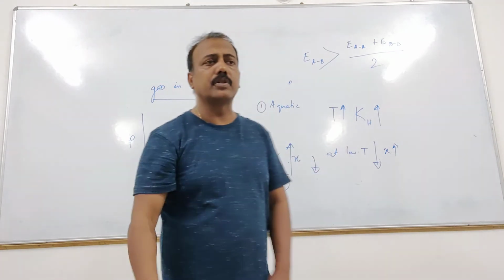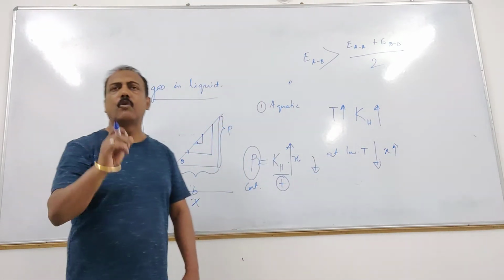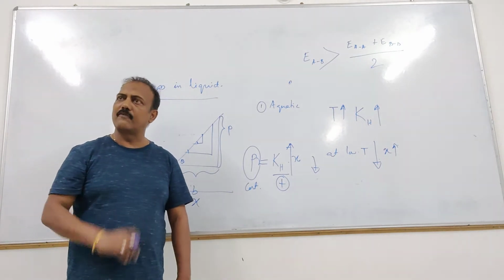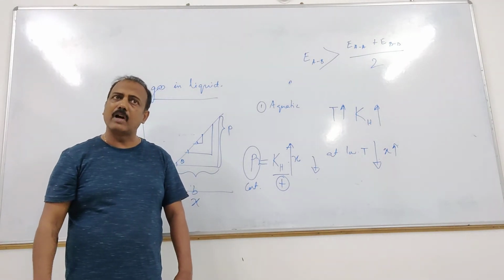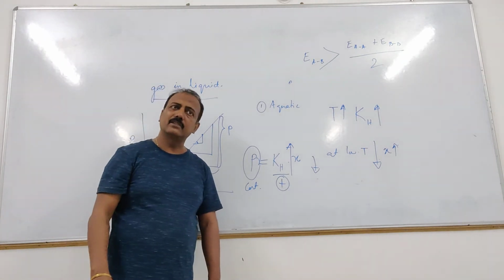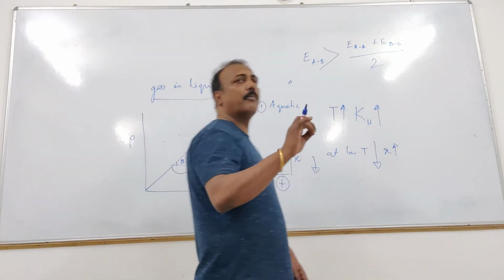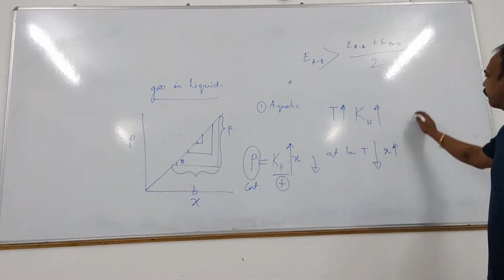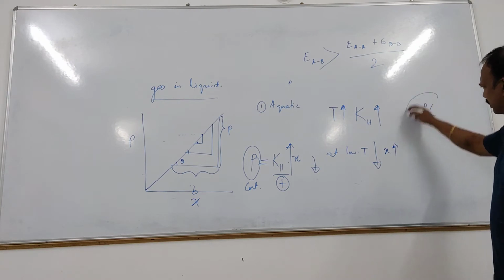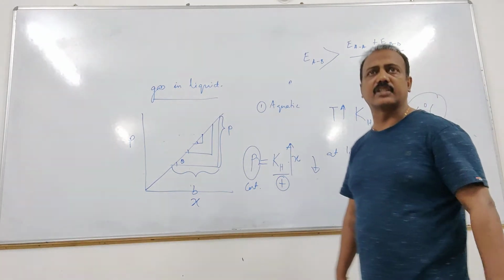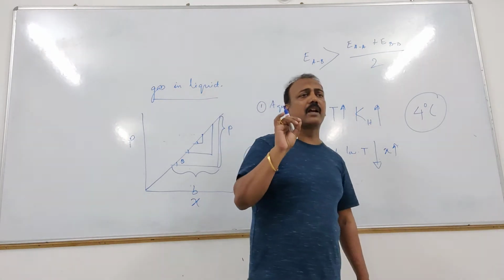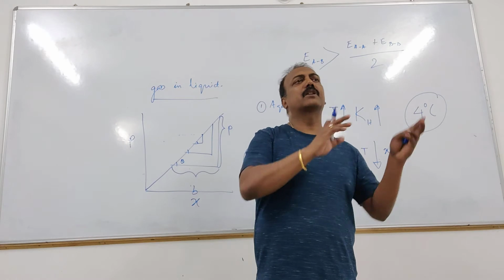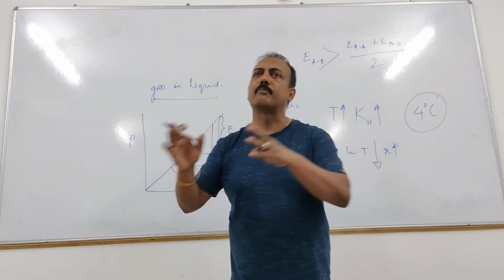So can we come to the conclusion that aquatic species are more comfortable in cold water? Why? Because more oxygen is dissolved in that. That is why the optimum temperature where the aquatic species is most comfortable is 4 degrees Celsius. You must know this, especially the biology students. Because at that particular temperature the dissolved oxygen is maximum.